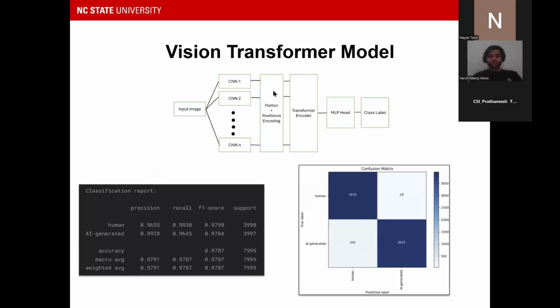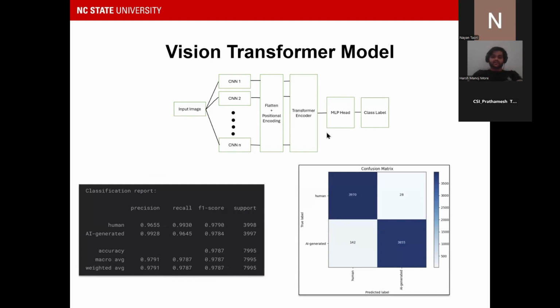Moving on to the third model which we tried, the Vision Transformer model. The main good thing about this Vision Transformer model for the image classification task is that it creates patches of our input image, positionally encodes each patch, and then follows the traditional transformer encoder architecture for doing the image classification.